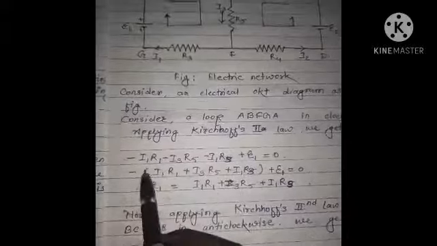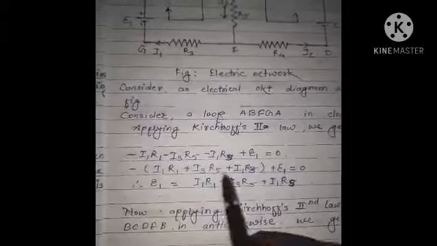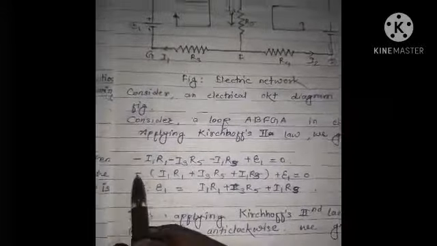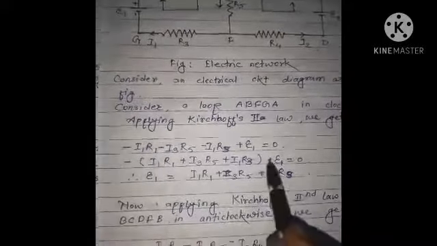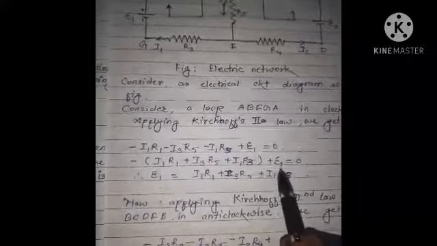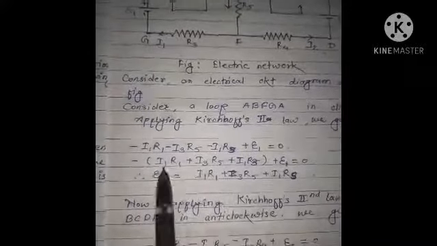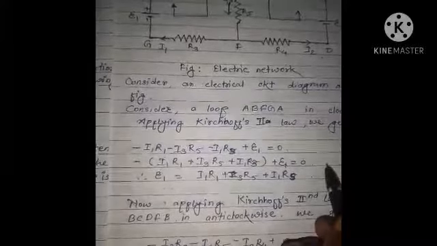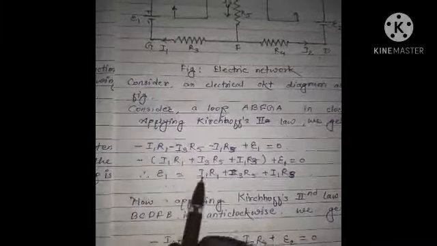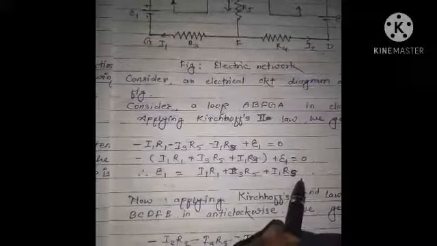We have taken all the negative terms in a bracket and taken the negative sign as common, and here we have kept plus epsilon 1 as it is, and we can transfer this term to this side, so we get epsilon 1 is equal to this.